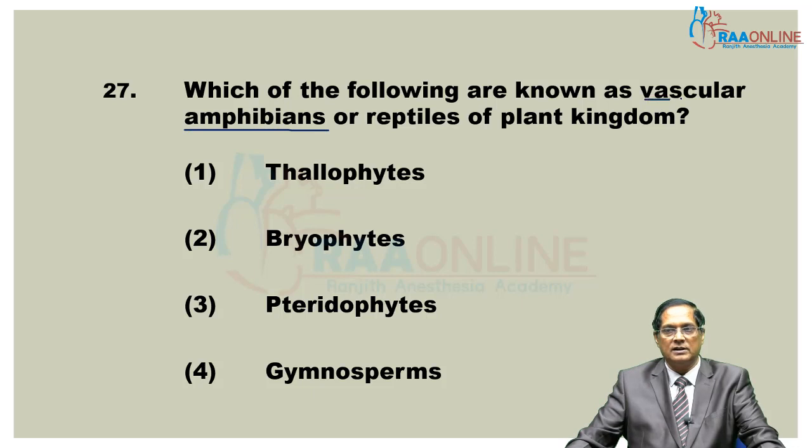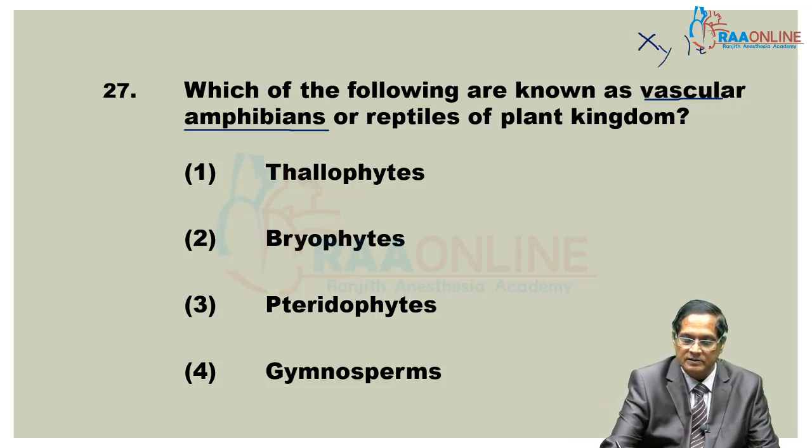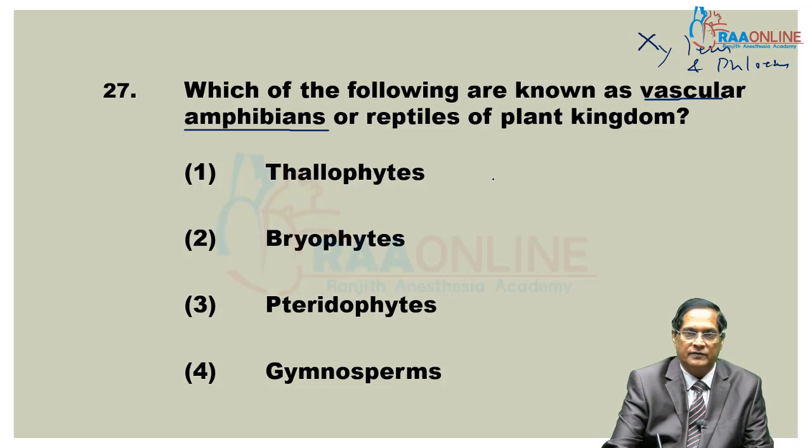Which of the following is known as vascular amphibians? First one, vascular, that is the presence of true vascular tissue, xylem and phloem. Xylem and phloem are found in pteridophyta, gymnosperm and angiosperm.